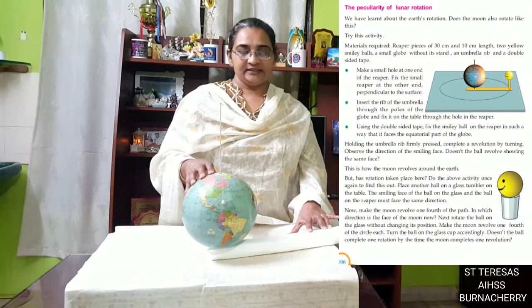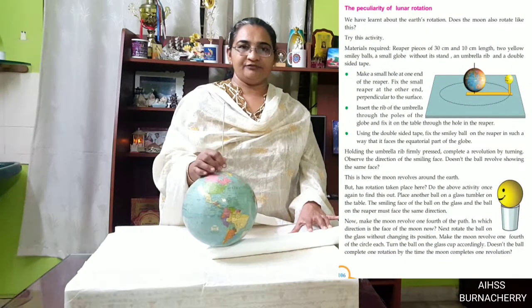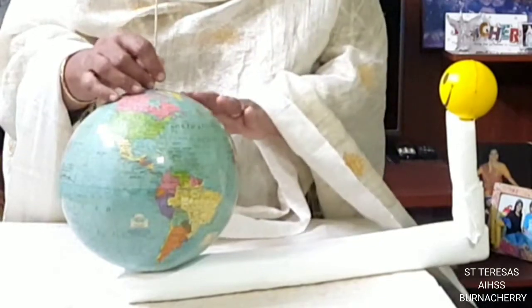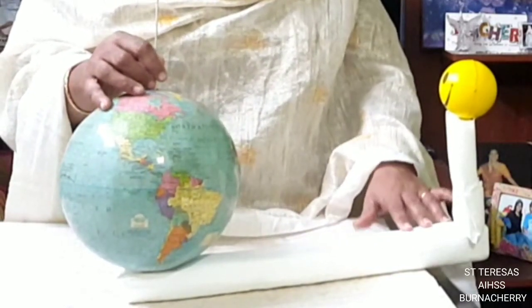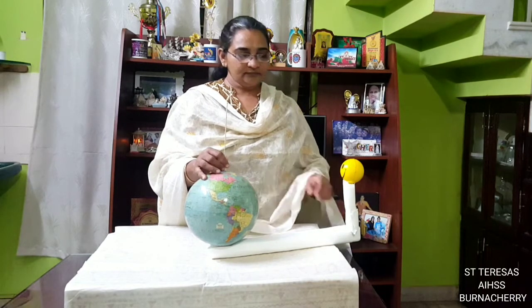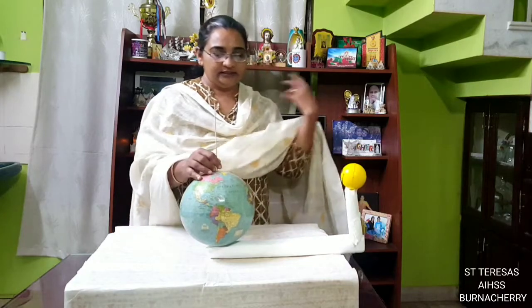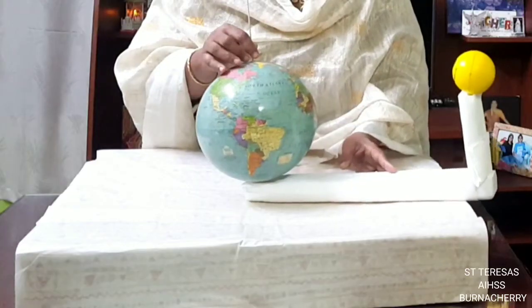So here I have made something like this. This is in the textbook, but I have done it in a different innovative way with available things at home. So the earth is fixed here, and this is the moon. When you are doing this, you should always see that the face of the moon is facing the earth. This side, the smiling face, should always face the earth. So now the moon is revolving round the earth. So how does it go? It goes like this.